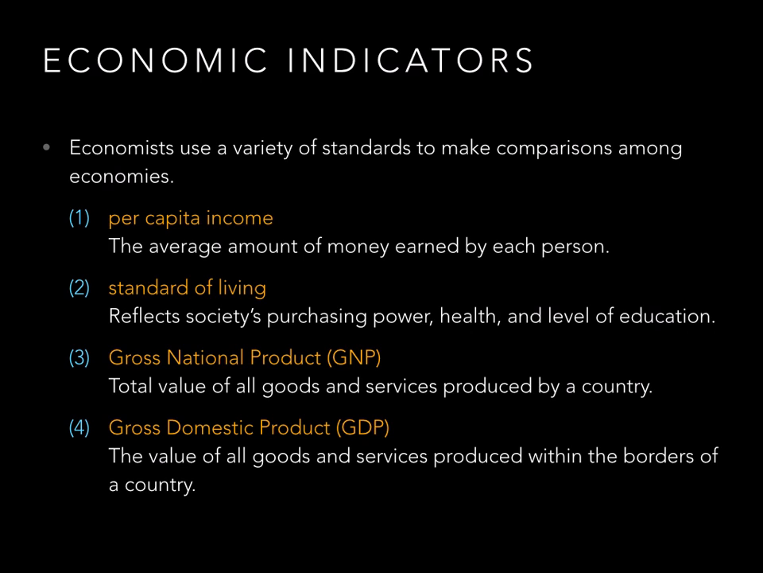So there's a little bit of a difference between GNP and GDP. GNP includes, if Apple Computer makes products in America, but they also make some in China, then that's GNP. GDP would just refer to that portion of profit that Apple is making from producing goods here in the United States.